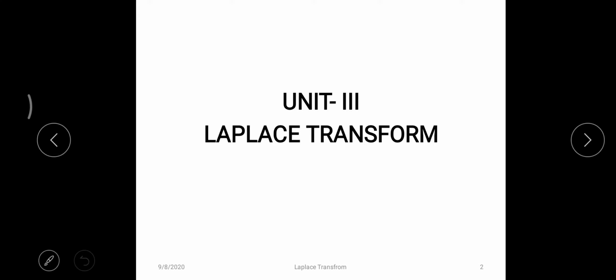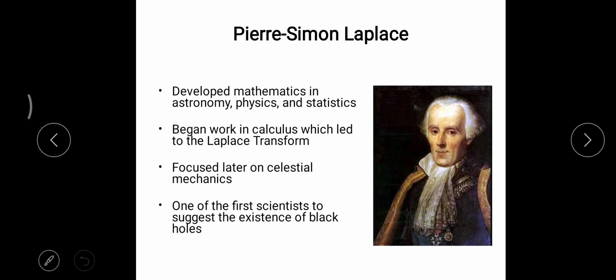Under that, the first topic is Laplace transform. Pierre Simon Laplace was a great mathematician. He developed mathematics in astronomy, physics and statistics. Actually, he started working in calculus, which led to the Laplace transforms. And finally, he focused on celestial mechanics. He is one of the great scientists. He suggested the existence of black holes. The picture shows the great mathematician Laplace.